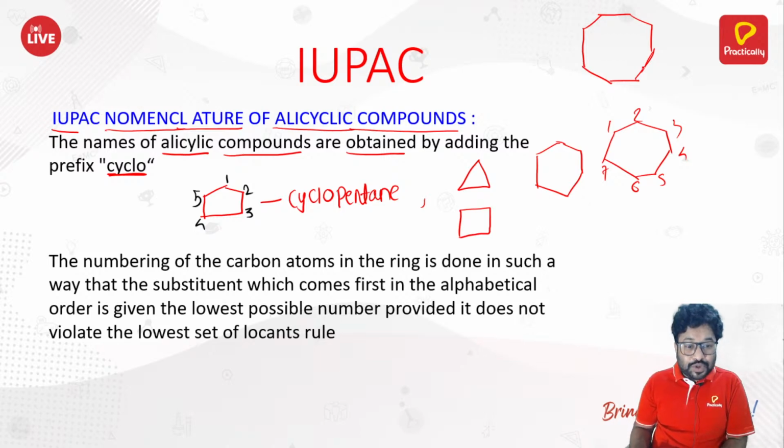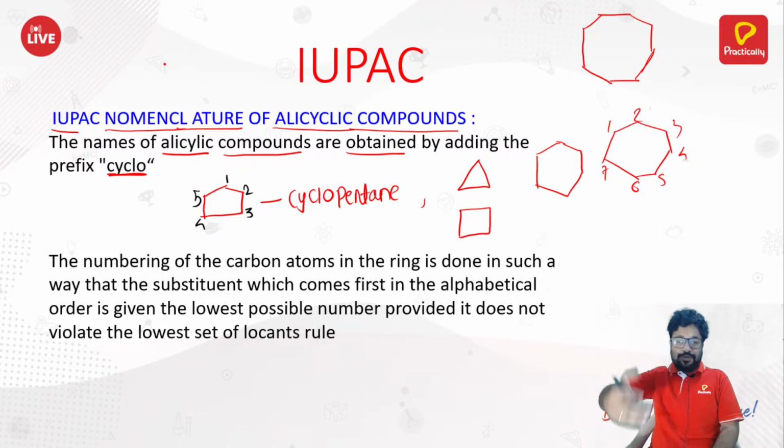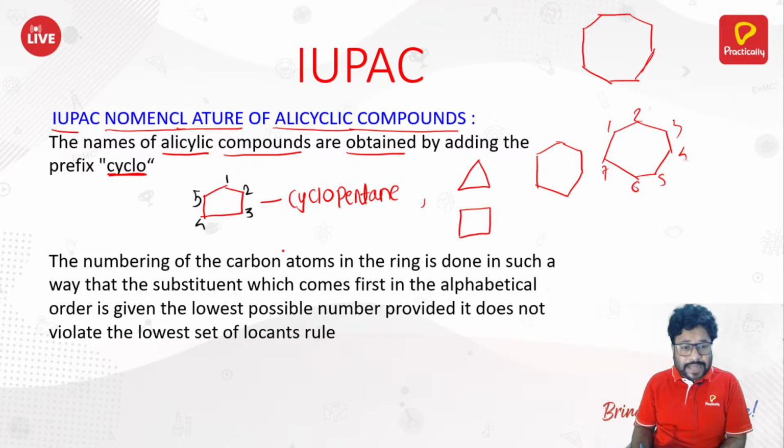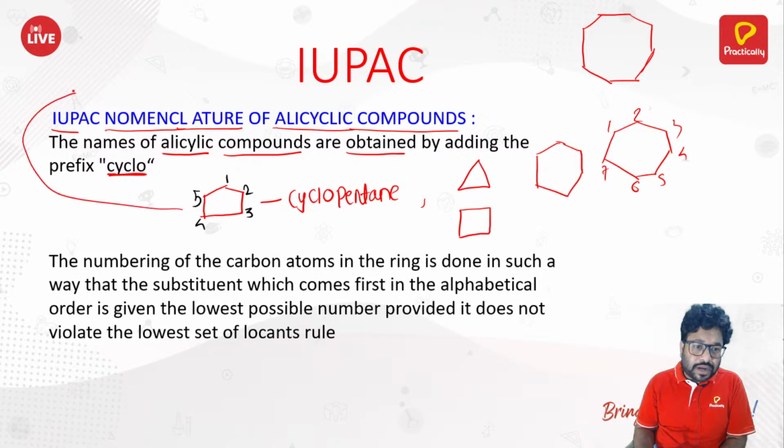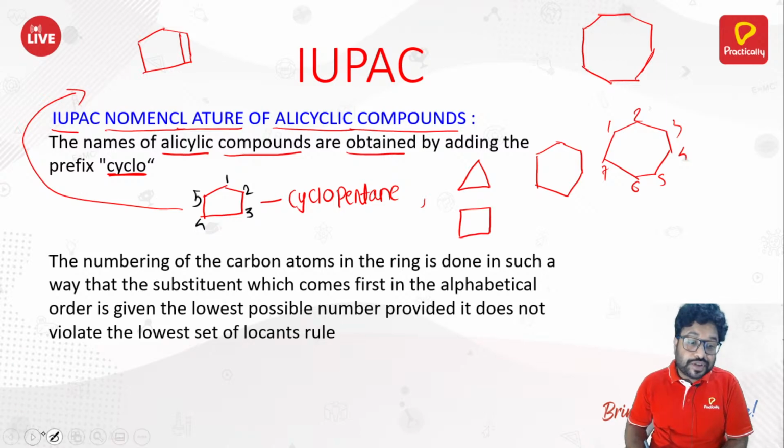But sometimes you might have a double bond also, or sometimes you might have substituents. But before going to substituents, let me tell you, suppose this is cyclopentane, right? And suppose I have this compound like this, wherein I have a double bond here. Now how would you name it?